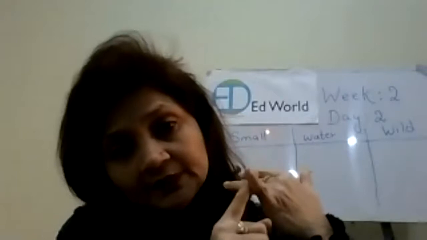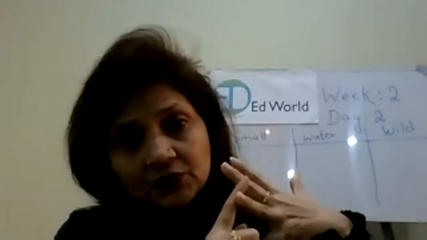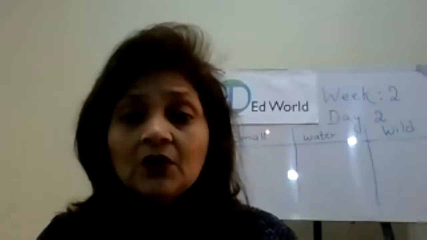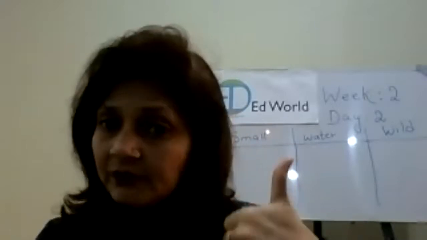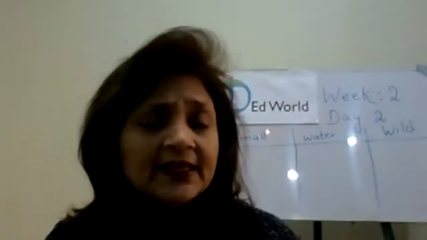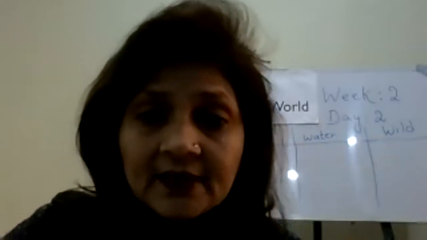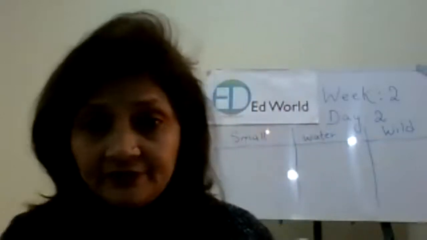So they were small animals also, they were water animals also, they were wild animals also. Now you have seen the video also, you have seen the PowerPoint also. Now I think there must be something in your mind that is clear, right, about where animals live, right?